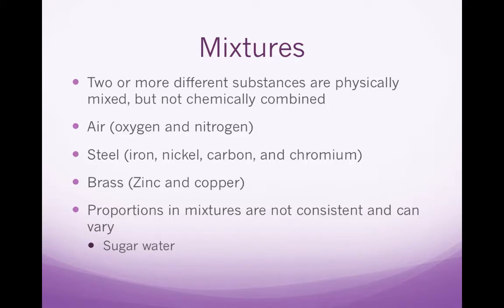Let's talk about mixtures now. Mixtures are two or more different substances that are physically mixed but not chemically combined. So one example is air, which is a mixture of mostly oxygen and nitrogen. Steel is iron, nickel, carbon, and chromium. Brass is zinc and copper.